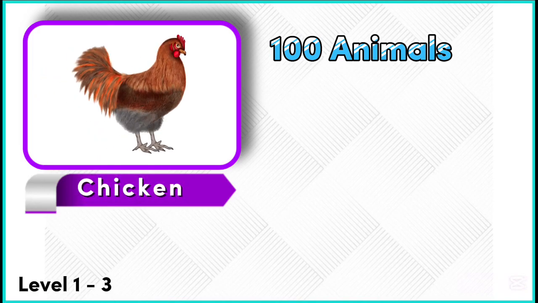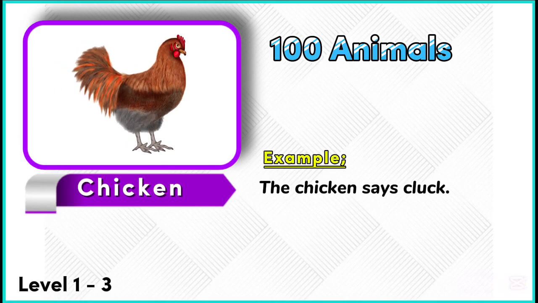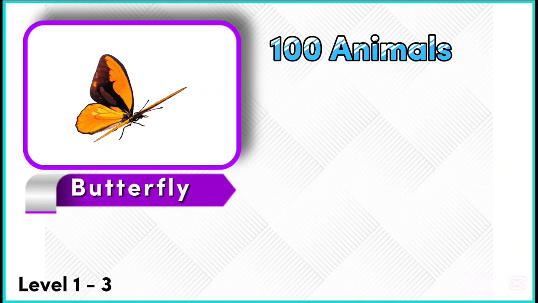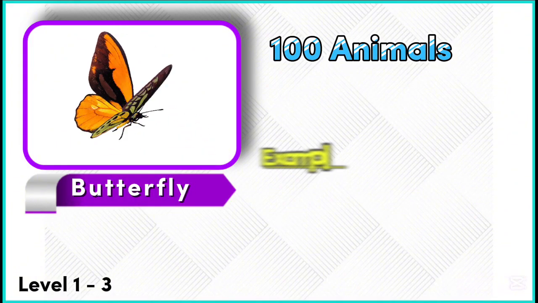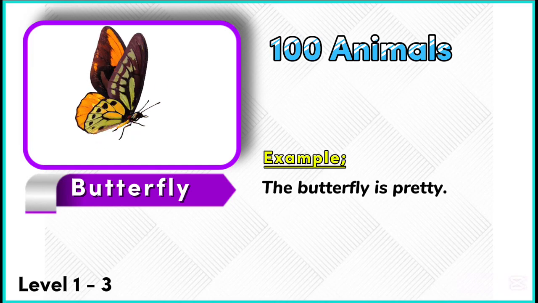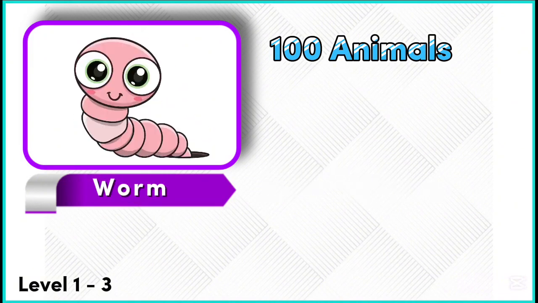Example. The chicken says cluck. Butterfly. Example. The butterfly is pretty. Worm.